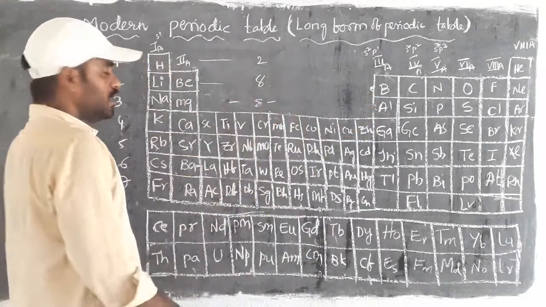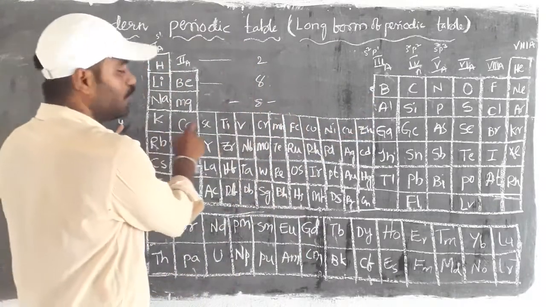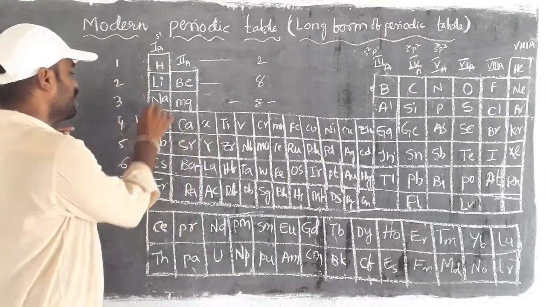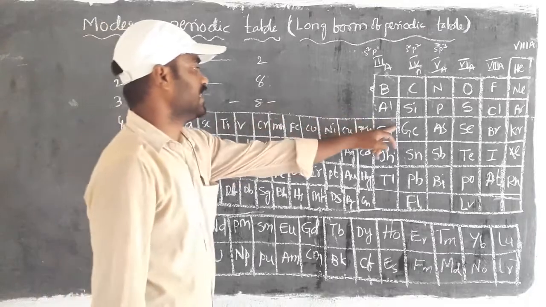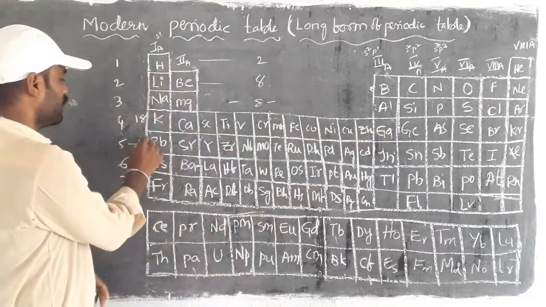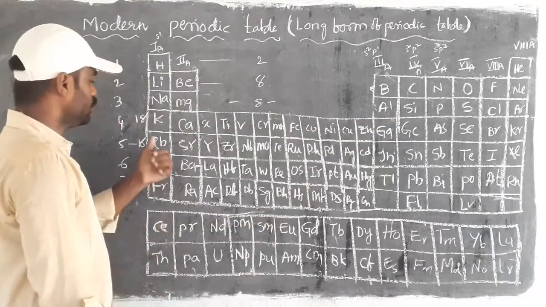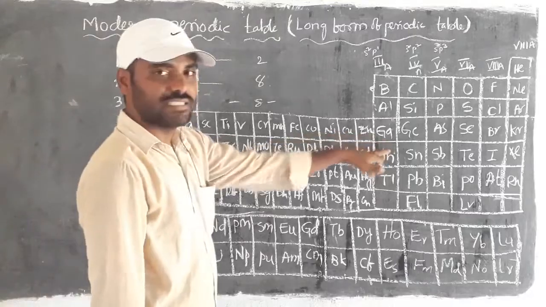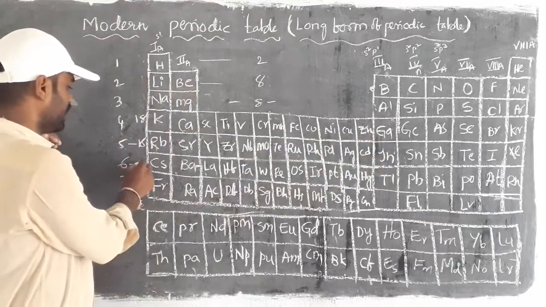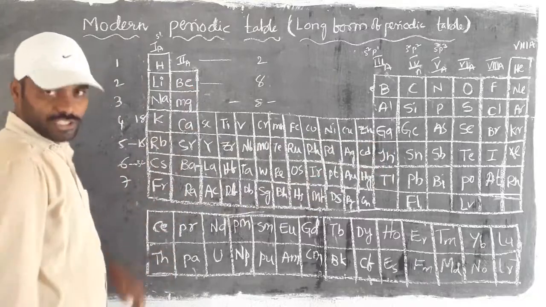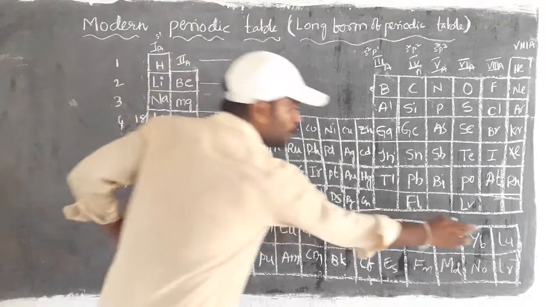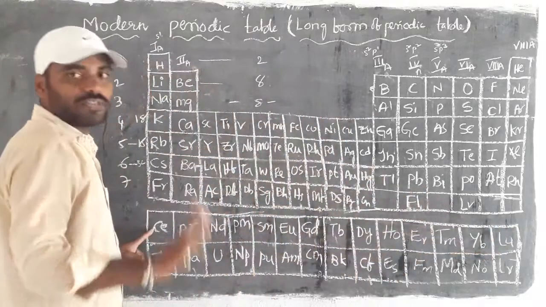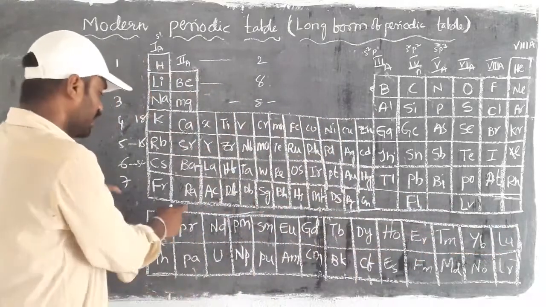8. But coming to the fourth period, it exists with 18, because 2, 10, 6. And the fifth period also exists with 18, 2, 10, 6. But coming to the sixth period, it exists with 32, because whatever the cerium to lutetium elements are there, that comes under the sixth period.